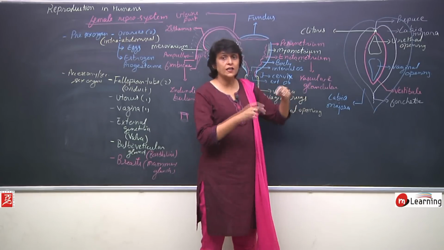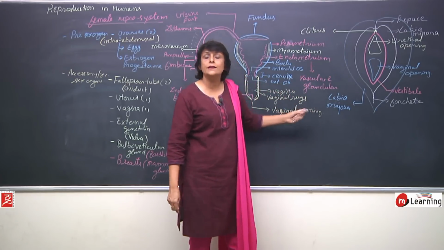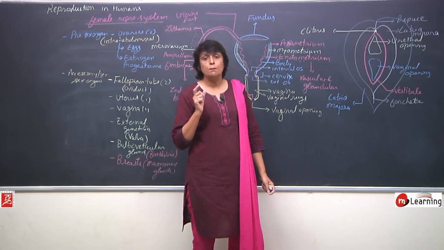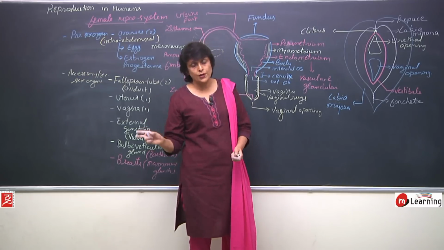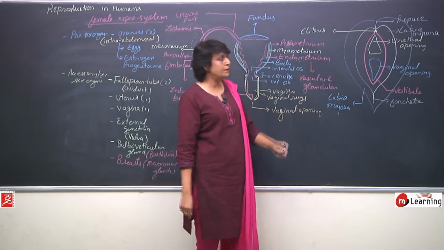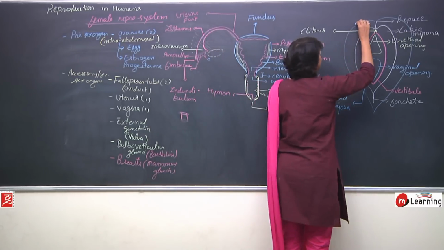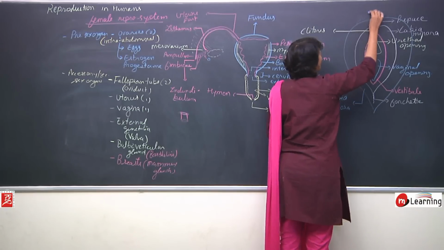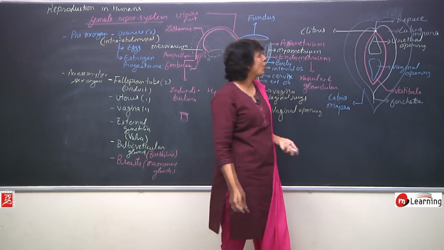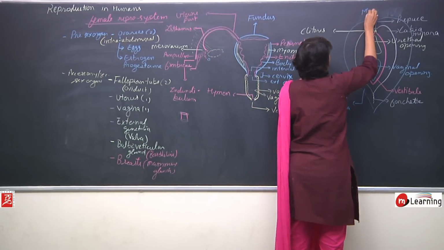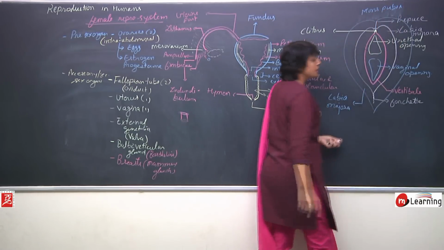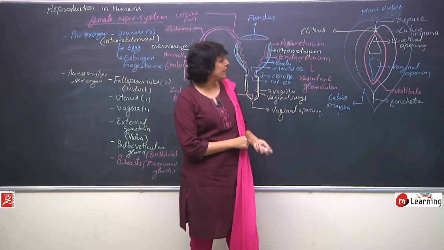Here these bigger folds, they are called labia majora and they are homologous to scrotum. So there are three structures which are homologous: bulbourethral glands and bulbovestibular glands, penis and clitoris, and scrotum and labia majora. Above this there is a padded part where pubic hair grows. This region is known as mons pubis. This is the region where pubic hair grows.